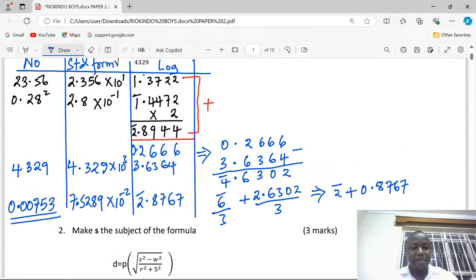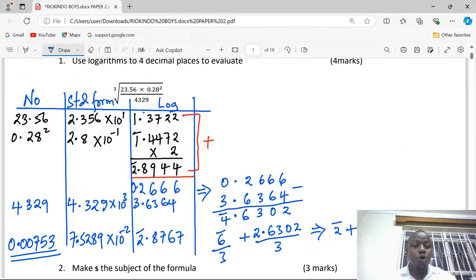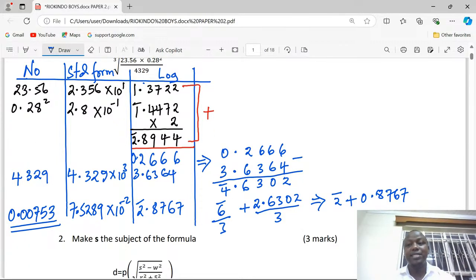When you use logarithms to evaluate such a question, it's always advisable for a sharp student to get back to their calculator, then they compute very quickly 23.56 multiplied by 0.28 squared. Then you divide by 4329, and after getting the answer, now you take cube root of the answer. Then you confirm whether this answer is correct or very close to the correct answer.